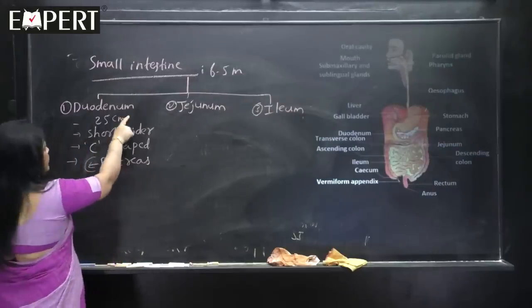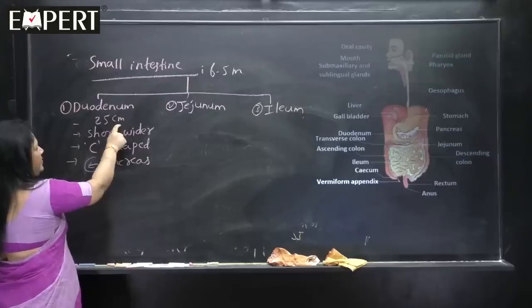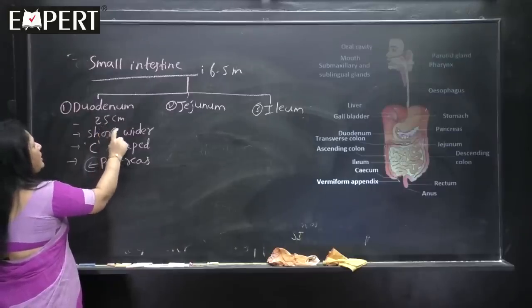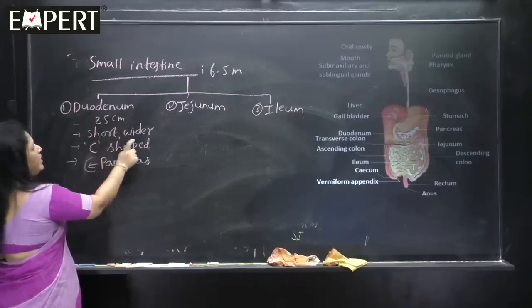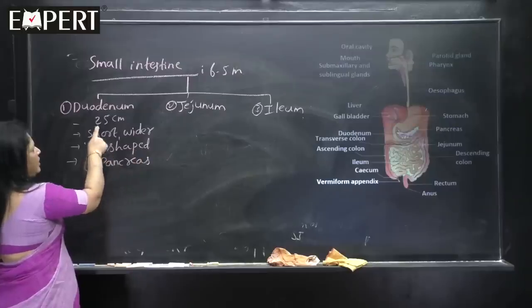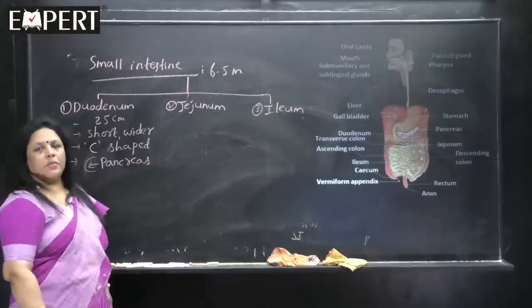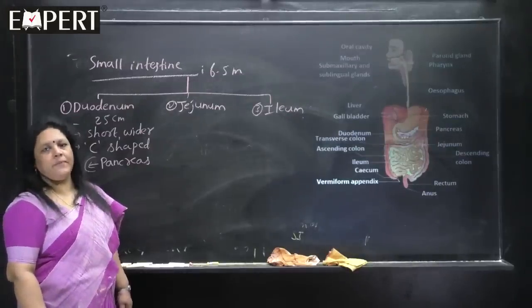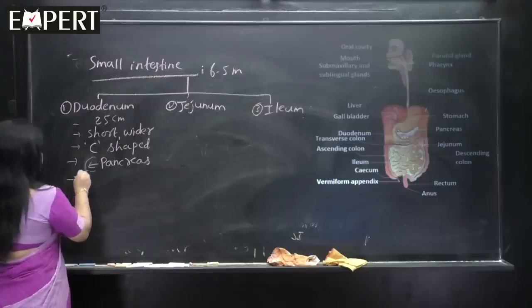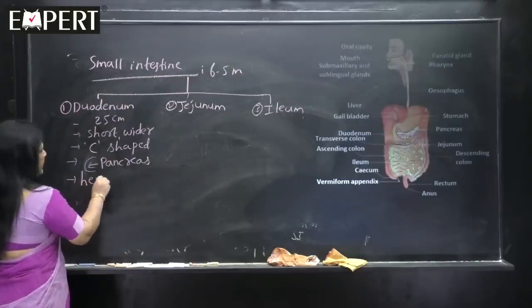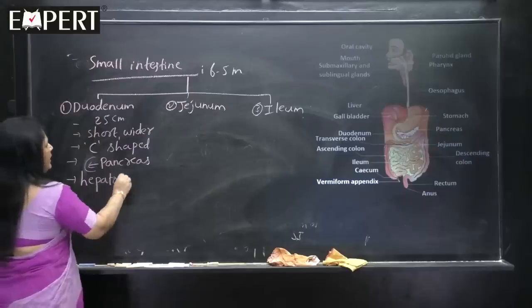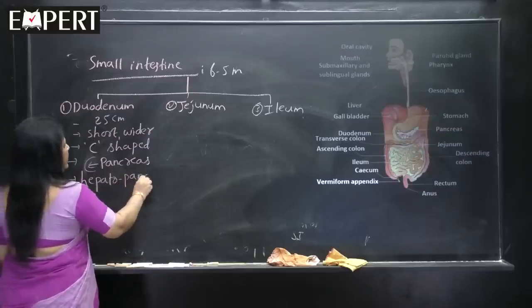So far what we studied, it is 25 centimeters in length, short and wider, and C-shaped. At the curve of the C-shaped duodenum is present the pancreas, and opening, see, one duct called the hepatopancreatic duct, this again we are going to learn.